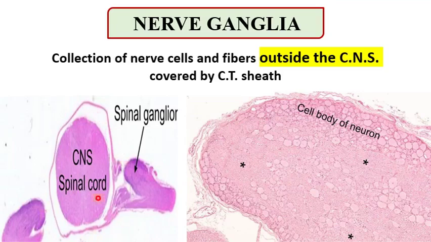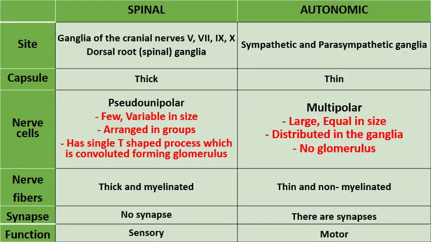This is a part of the spinal cord, which is a part of the CNS, and these are peripheral nerves. So these ganglia are presented in the peripheral nervous system and not presented in the CNS. Again, nerve ganglia are presented only in the peripheral nervous system. There are two types of nerve ganglia. Nerve ganglia may be spinal and may be autonomic.